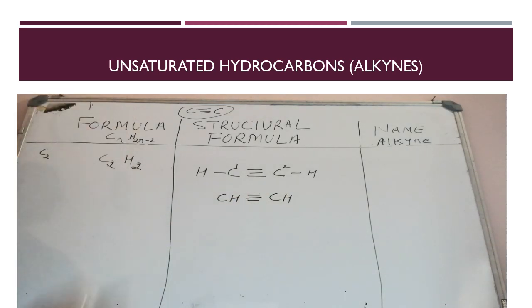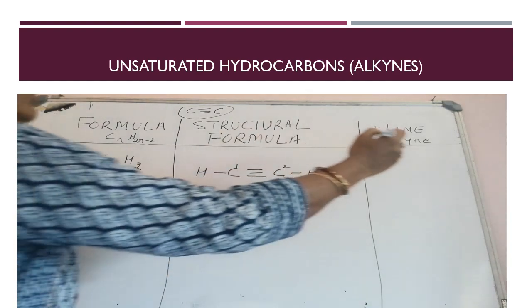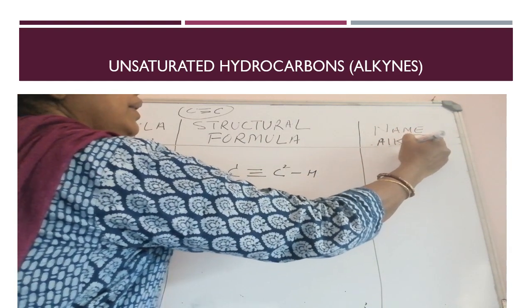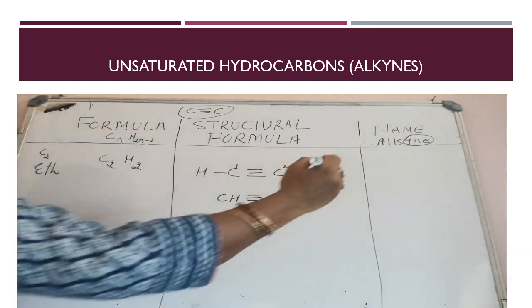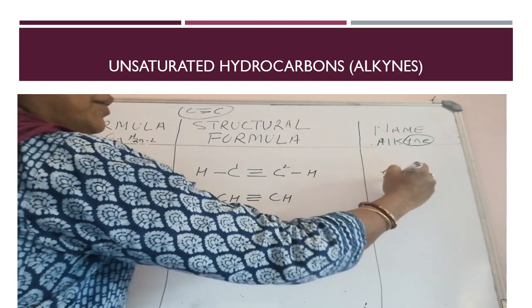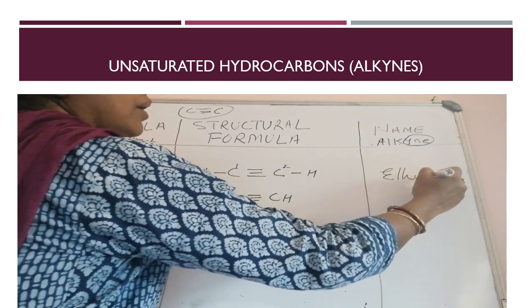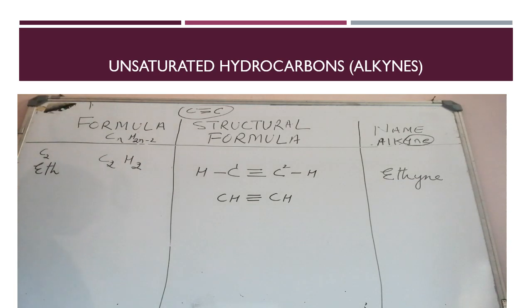Now for writing the common name, with 2 carbon atoms, as you have already learned, the prefix will be eth and the suffix you write down is YNE. So the name of the hydrocarbon will be ethyne. Ethyne.